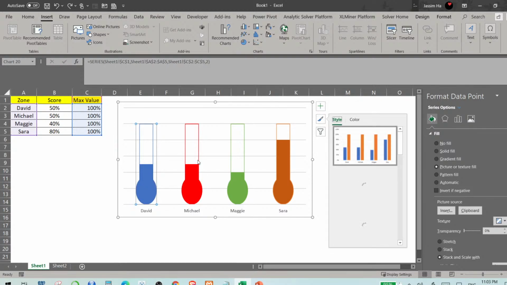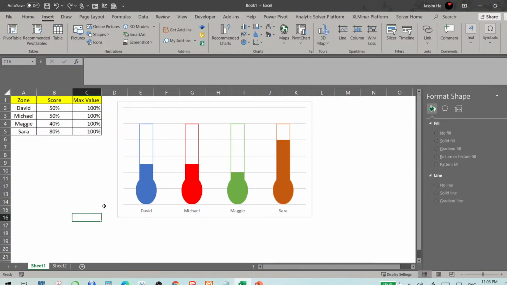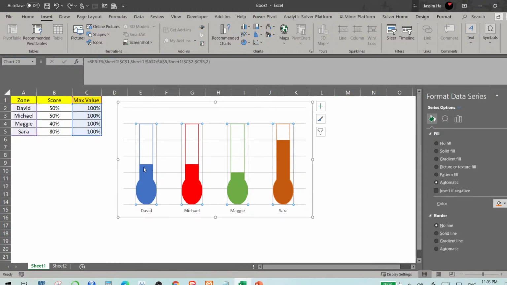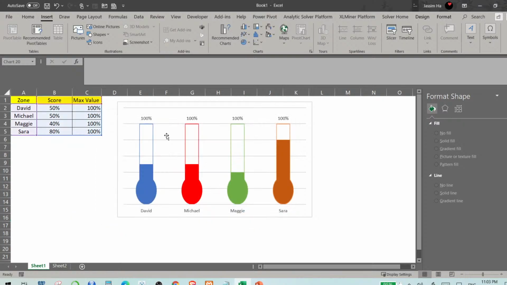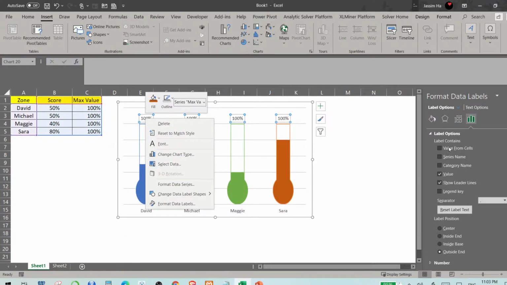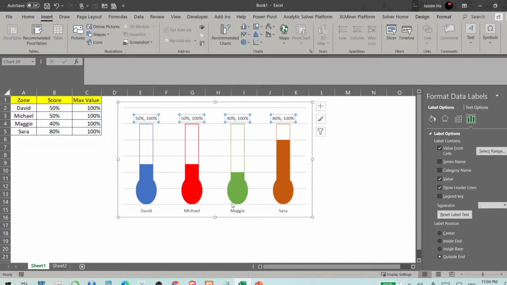Yeah, so I'm going to select all of them together. Just wait a minute. You select that and hit add data label. So it's 100%. You come back here and select data. Okay, values from cells. On the right, you can see that. You click on this values from cells and it's asking you what values you want to select. So you select the one that is score and click OK. So when you click OK, you see 80% and 100%.